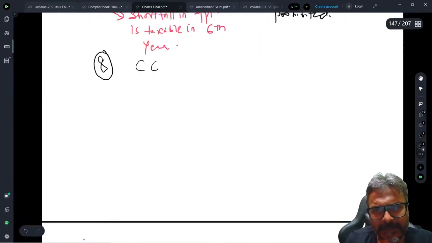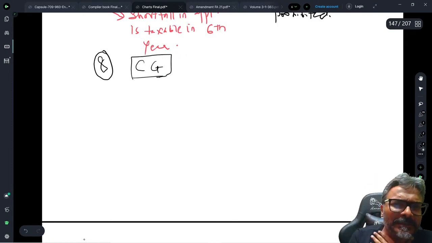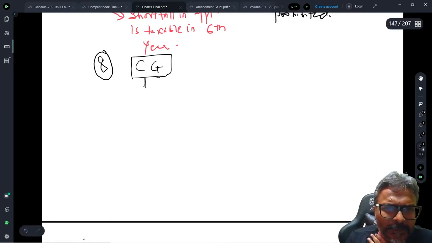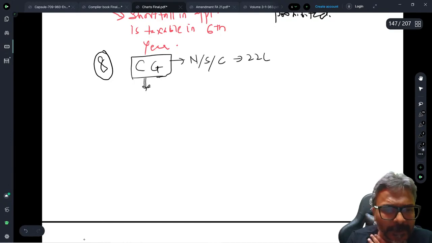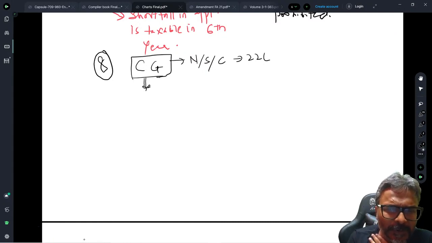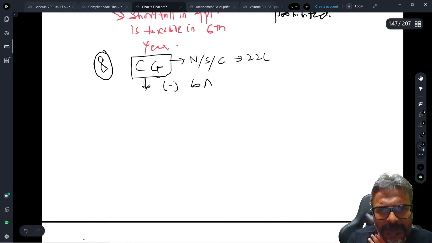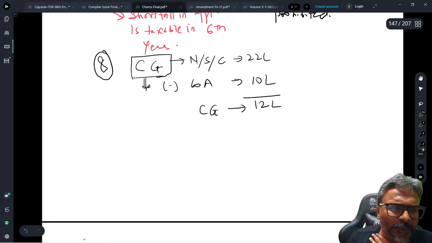Capital gains. Now, how do I work it out from the capital gains front, students? See the capital gains in this context. Say net sale consideration is 22 lakhs. I'll give you a figure because this is where people also go wrong. Against that, say cost of acquisition is 10 lakhs. How much is the capital gains? 12 lakhs is the capital gains. This is the capital gains which you want to exempt. Fine, you will be in a position to exempt it.